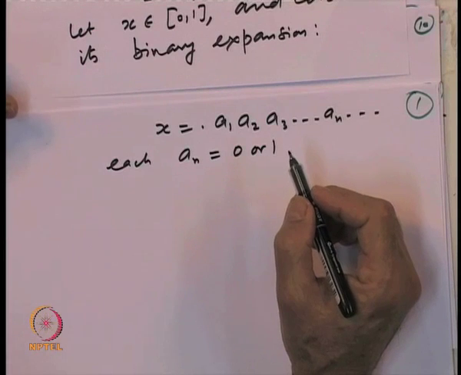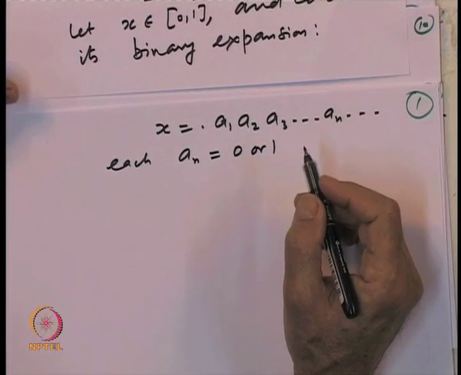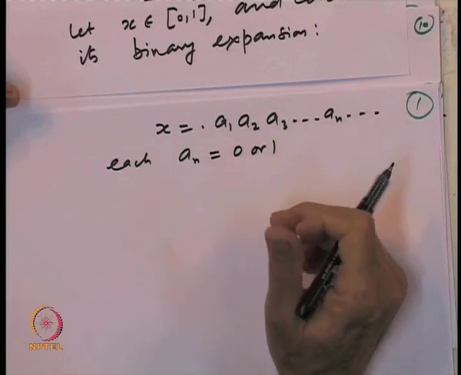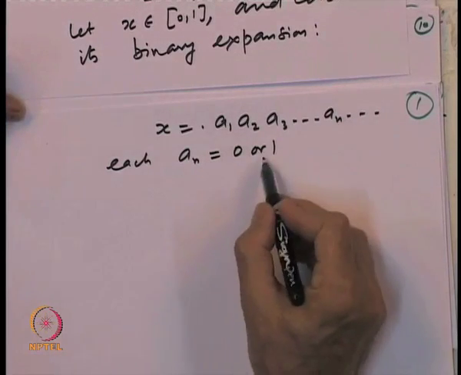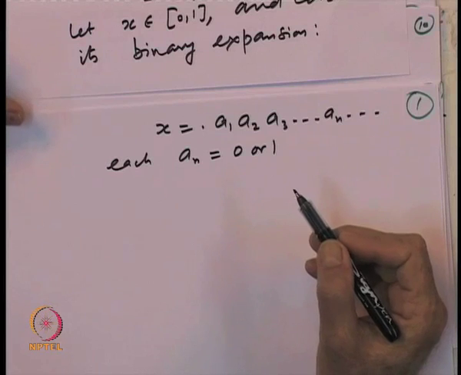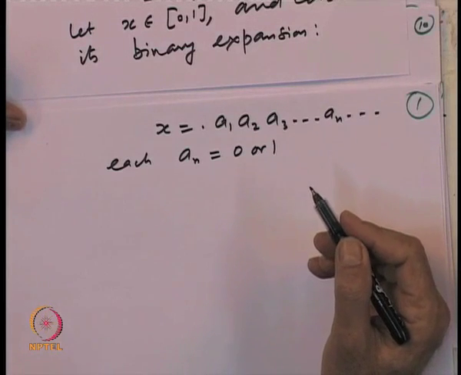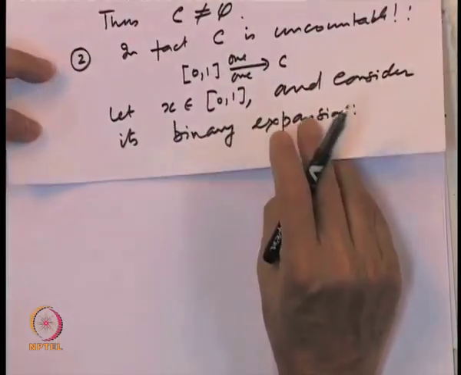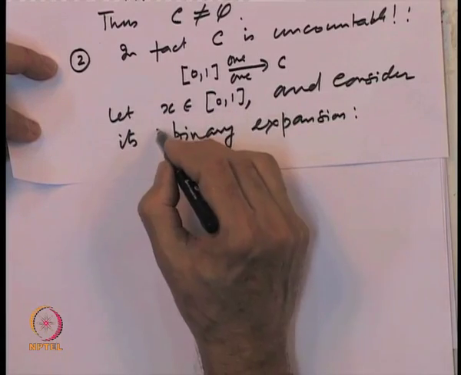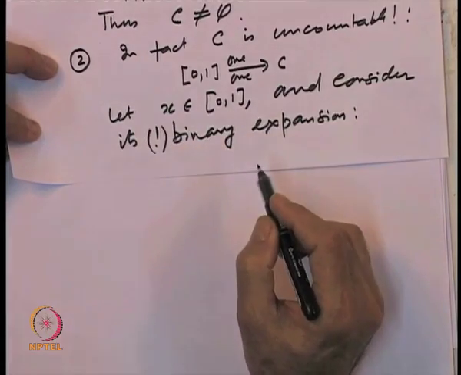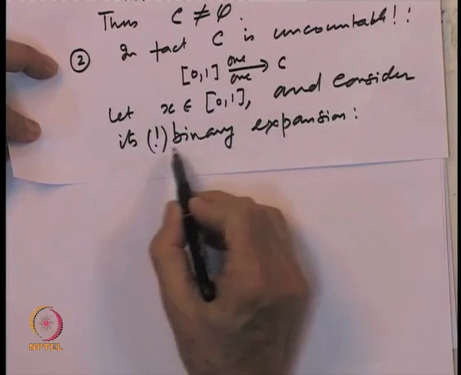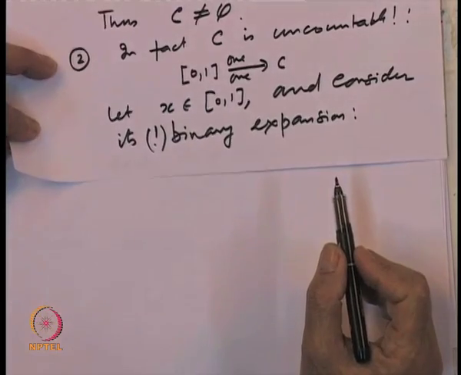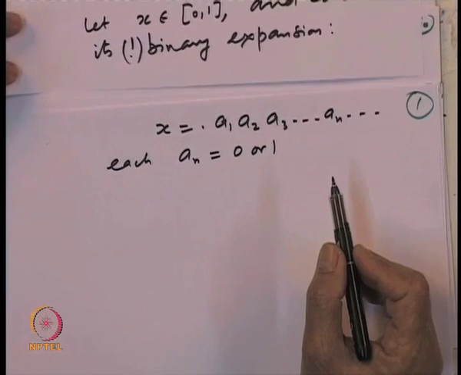Essentially, the idea is that the interval 0 1 can be divided into two parts, name the first part as 0, the second part as 1, and see at each stage where it lies. For some points there are two different ways of writing the binary expansion. So, we will fix one of the ways and say there is a unique binary expansion for every point in 0 1.